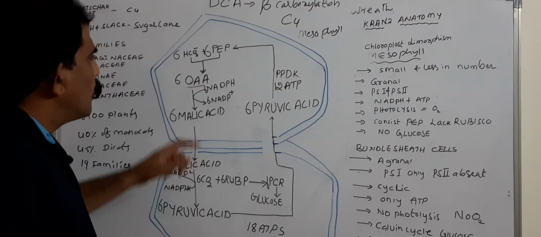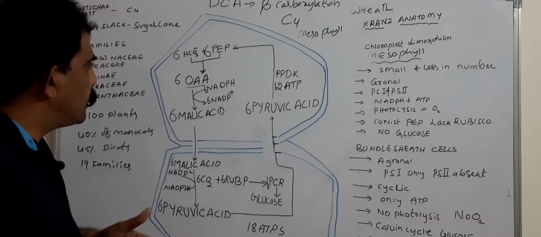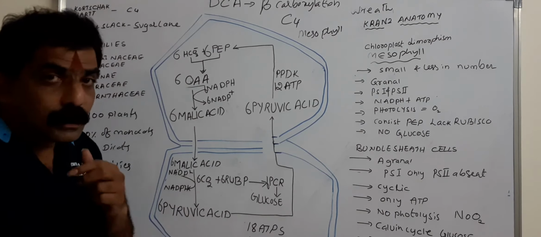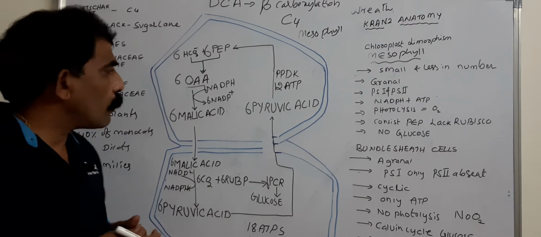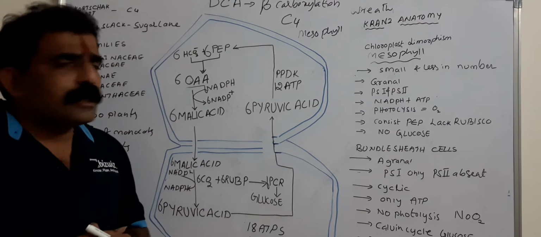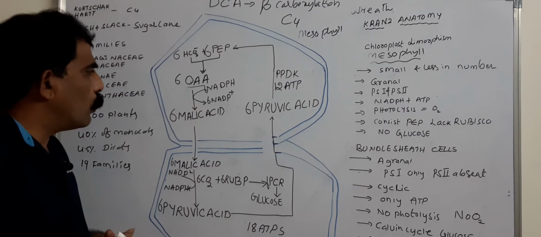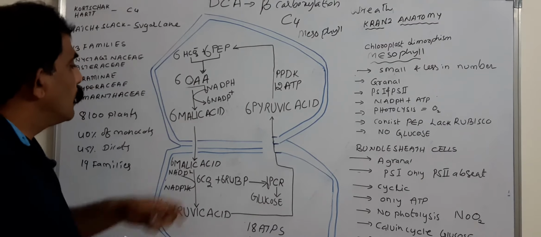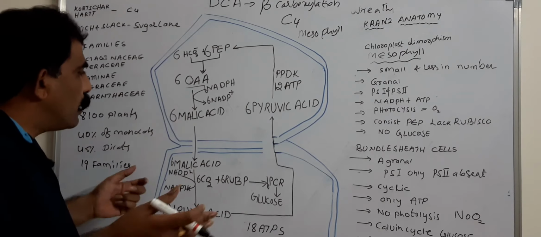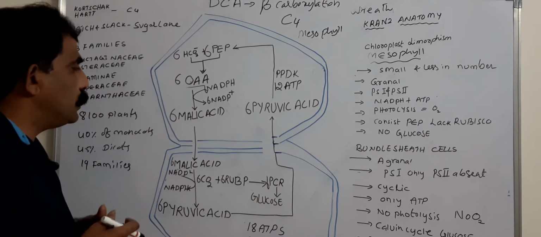Now, this oxaloacetic acid, which is produced in the cytoplasm, enters into the chloroplast. There, the oxaloacetic acid undergoes reduction under the influence of the malic dehydrogenase enzyme.